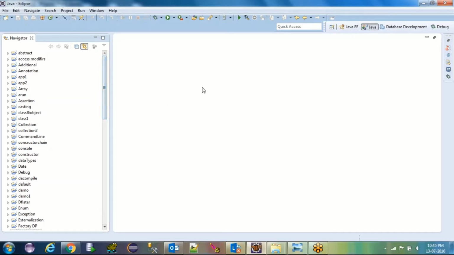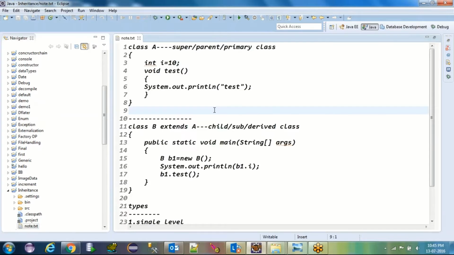So today we are going to see the next topic, that is inheritance. Whatever folder I have shared with you, you will find one subfolder inside that with the name of inheritance. Before going to inheritance, just let me ask you one question.